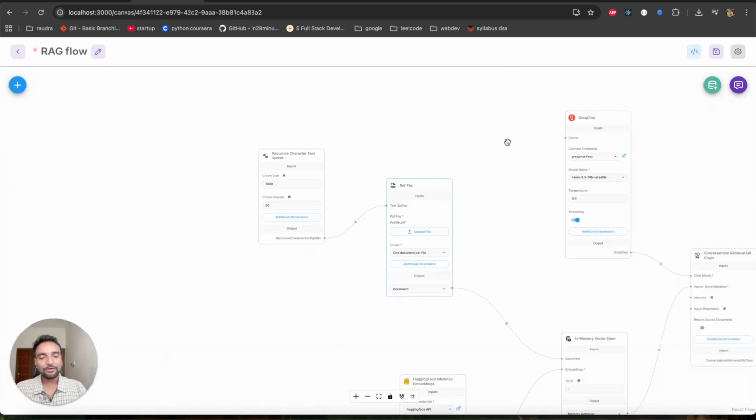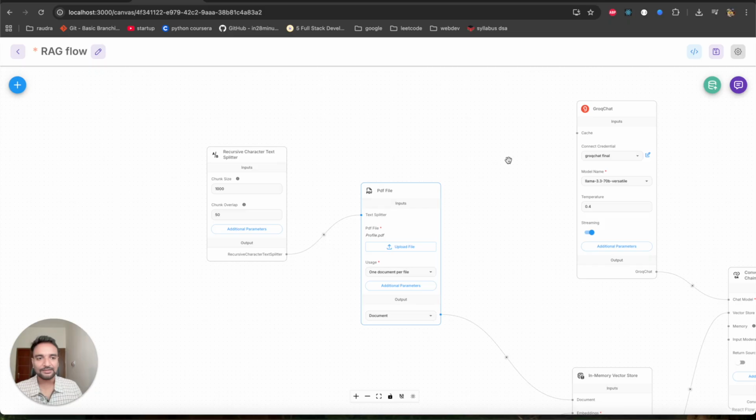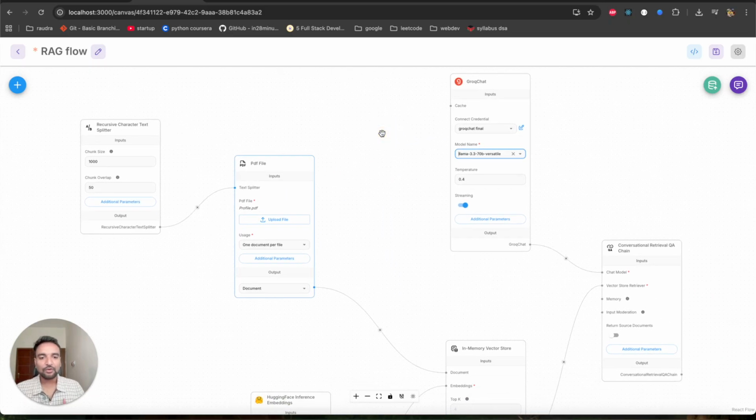So see how fast I was able to develop all these things. If I had to do the same thing using coding, it would have taken a lot of time, but here I was able to build a full RAG pipeline, and that too within 20 minutes. Today if I have to integrate this chatbot, I'll for sure use this Flowise, right? And maybe in your company you want to deploy this chatbot on your website, so that users can talk and get different information about the website. You can use this whole flow there as well. You can save all the information in the VectorDB, and then this chat will work.